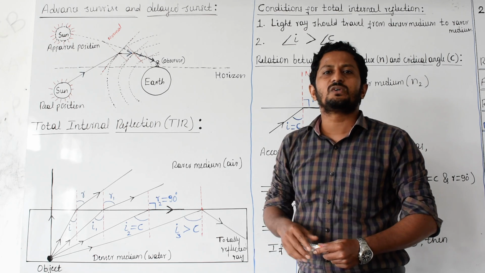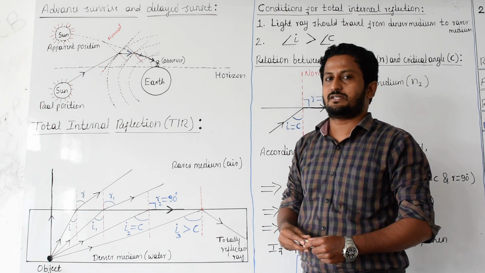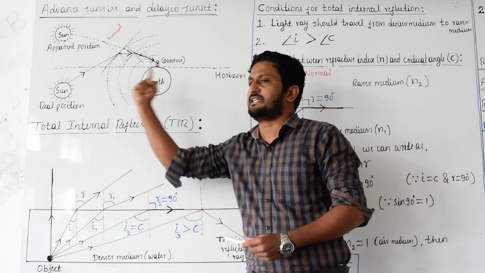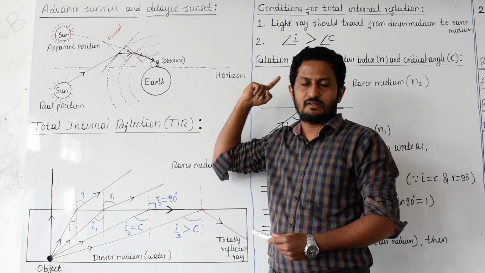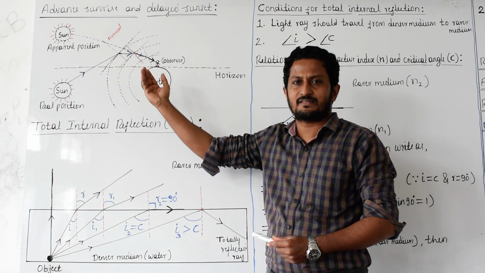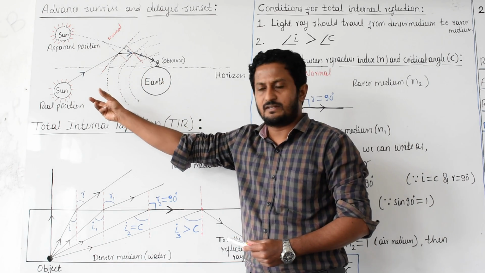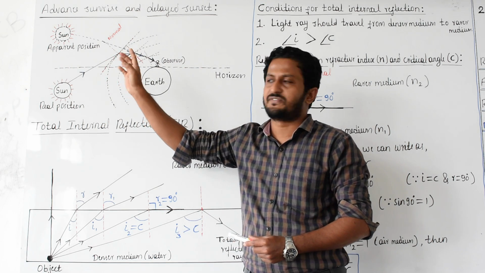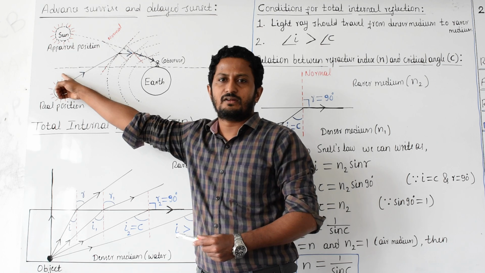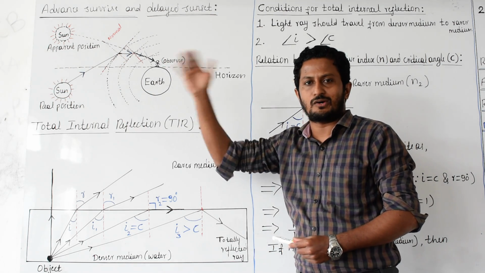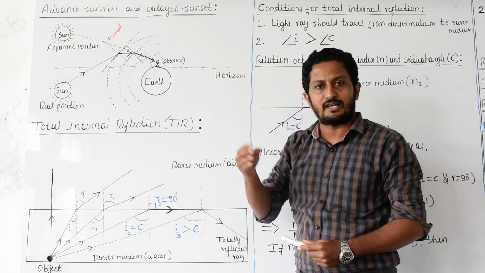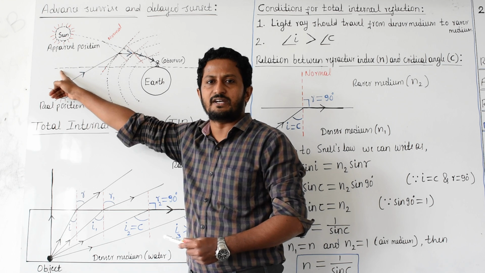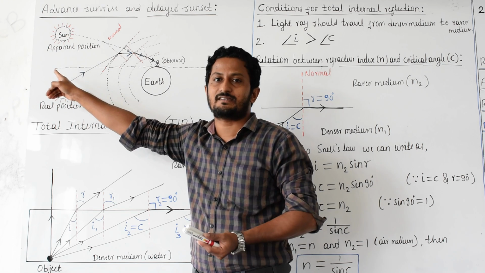So what is actual sunrise and actual sunset? If you are here, imagine one tangential line. If the sun is exactly at that tangential line, on that horizon, then we call it actual sunrise.